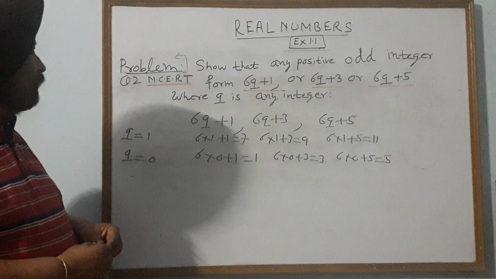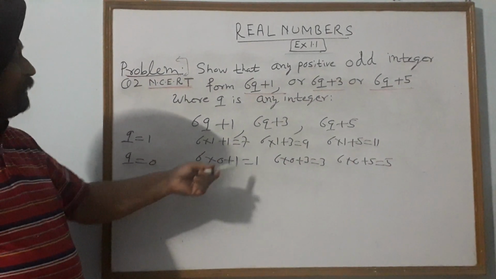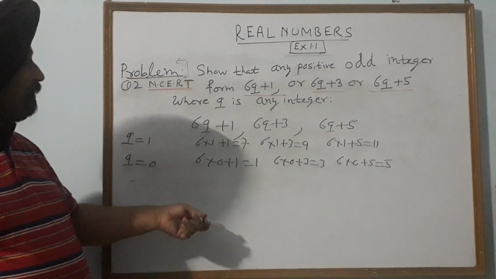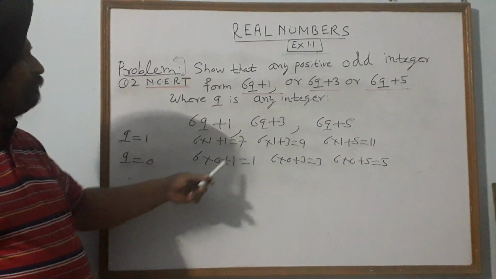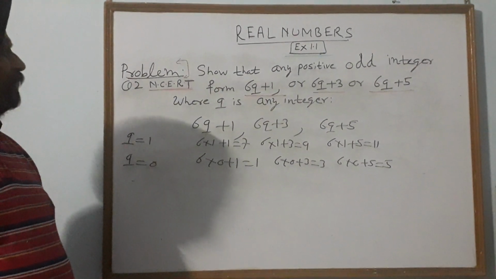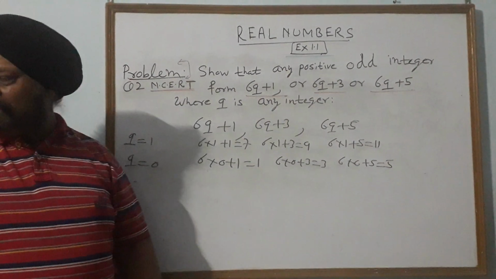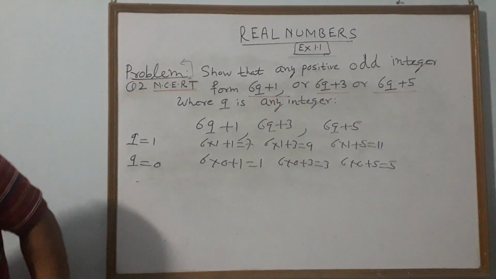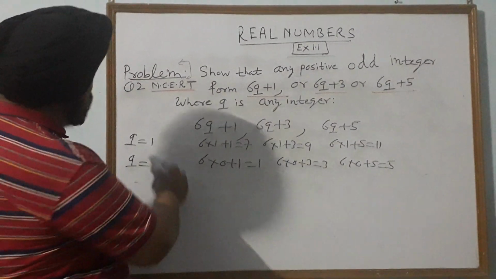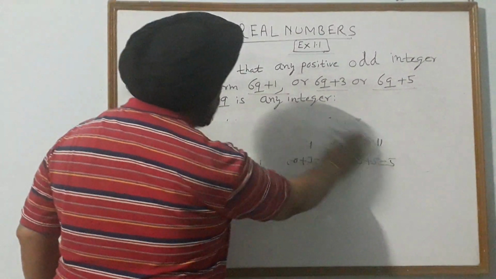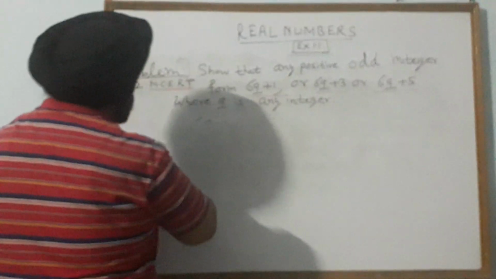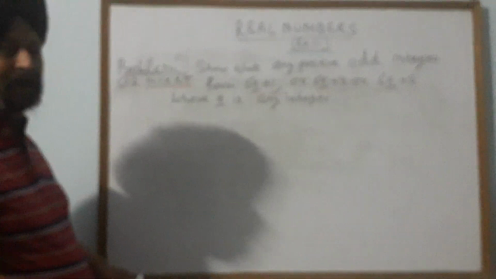Now, if we put q equal to 2, then we get other positive integers, that is, after 11 we get 13, 15 and so on. This is the meaning of the question. We have to prove this question by using Euclid's algorithm. In the previous chapter I taught you the Euclid algorithm. What does Euclid's division lemma state?